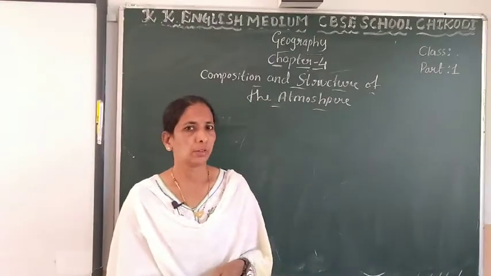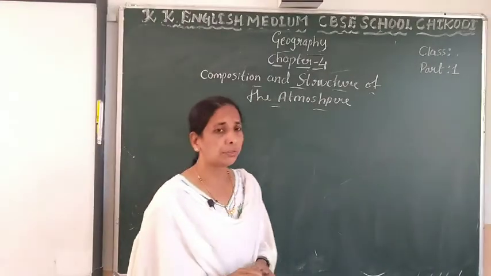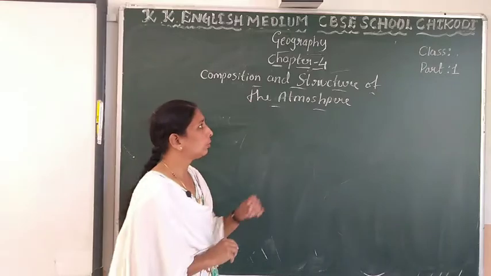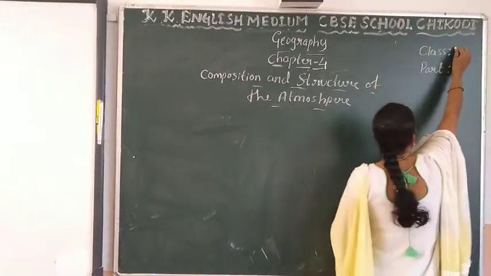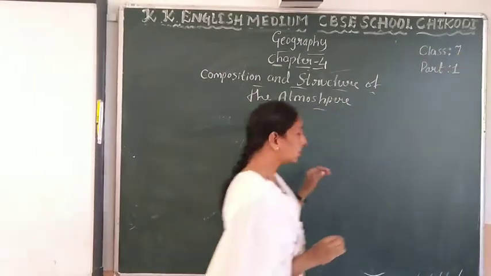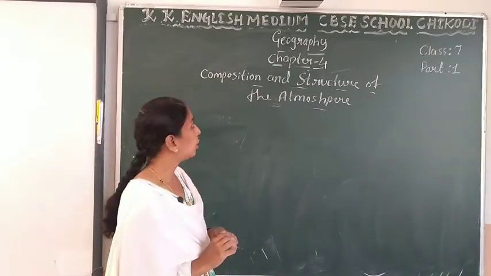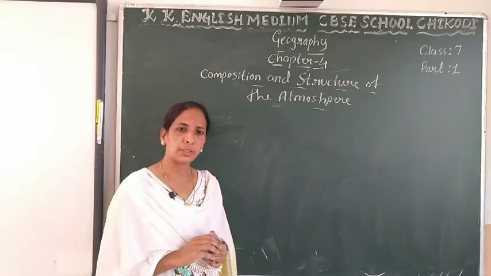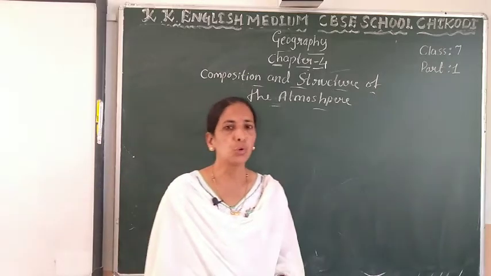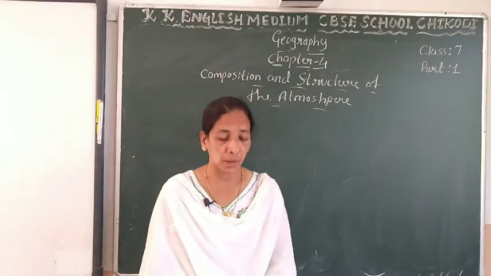Well, today we are going to discuss geography, chapter number 4. It is class 7, chapter number 4, composition and structure of the atmosphere. It is part 1. So, what will we learn in this chapter?